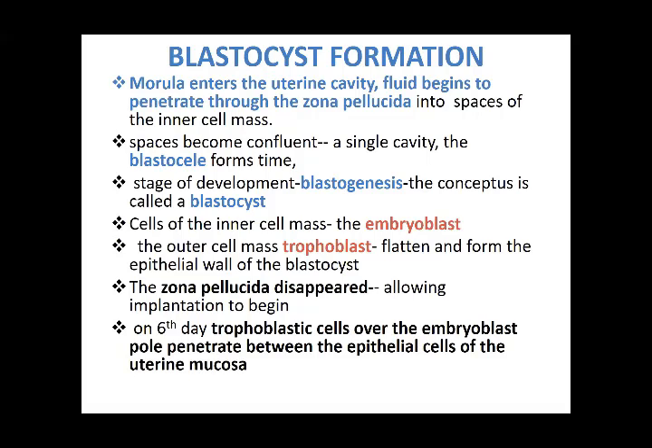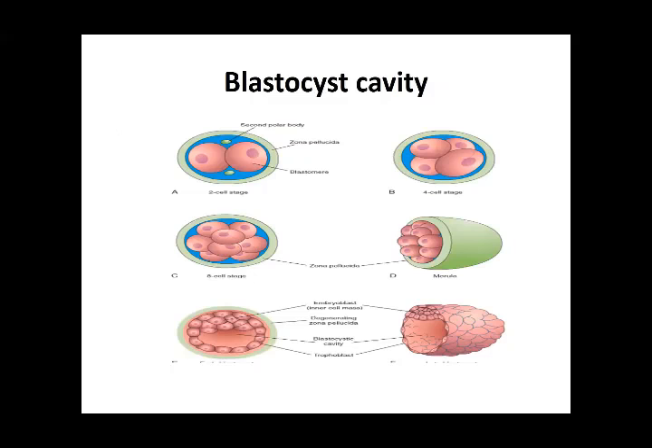Now this morula, if you see this picture, this is the blastocyst that is forming. First it is the 2-cell stage, then it is going to multiply to the 8-cell stage, then it is going to become the 16-cell stage, and by the process of compaction you can see that the cells have been segregated into an inner cell mass and then the outer cell mass.